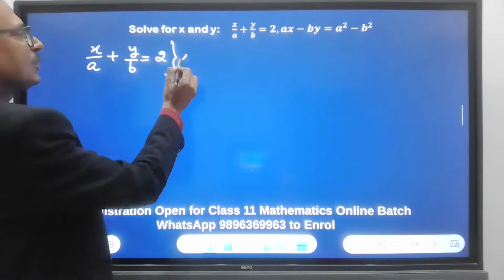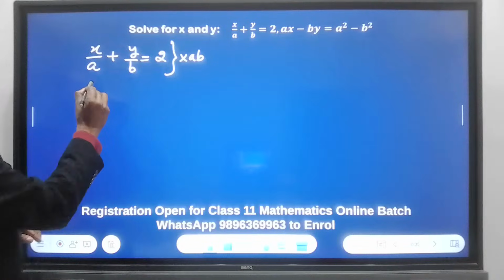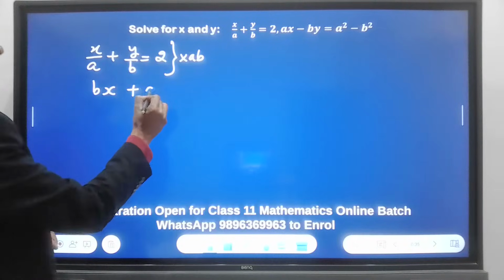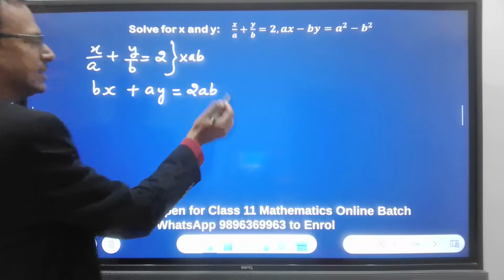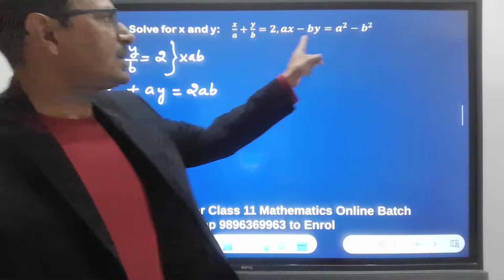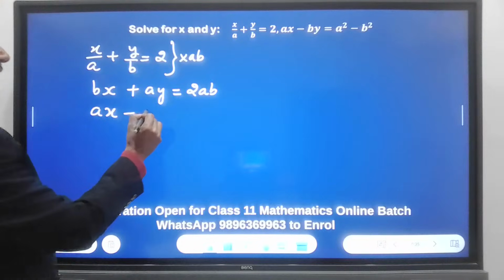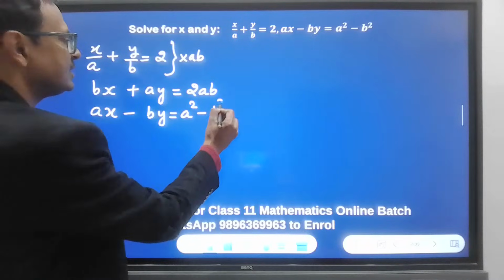So just multiply throughout by ab. A will get cancelled, so we have bx plus b will get cancelled, so we have ay equal to 2 times ab. Now this is the first equation. Now the second equation I will write as it is because that is not scaring me. Ax minus by equal to a square minus b square.